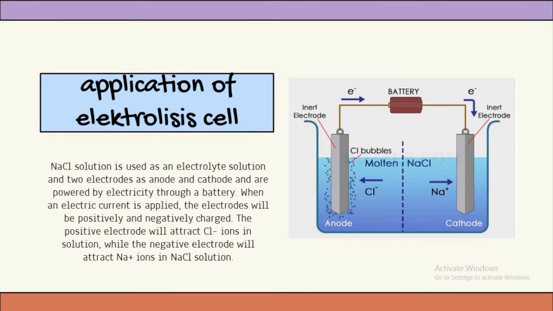Okay, next, the following is an example of the application of an electrolysis cell. A NaCl solution is used as an electrolyte solution, and two electrodes as anode and cathode are powered by electricity through a battery. When an electric current is applied, the electrodes will be positively and negatively charged. The positive electrode will attract Cl ions in solution, while the negative electrode will attract Na ions in NaCl solution.